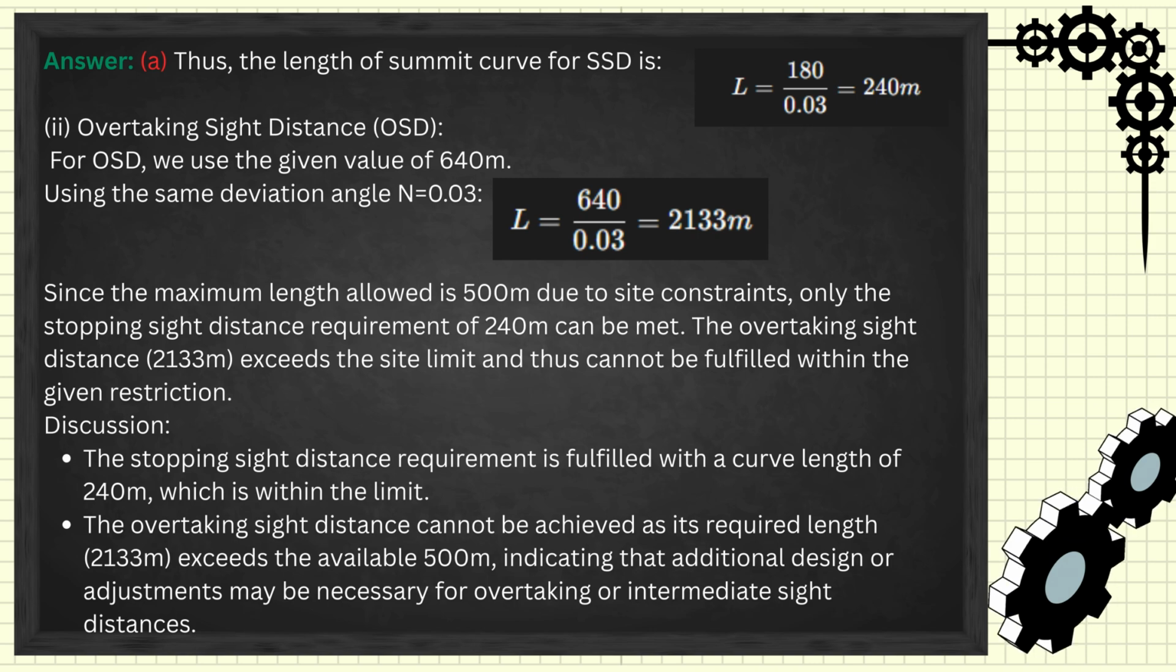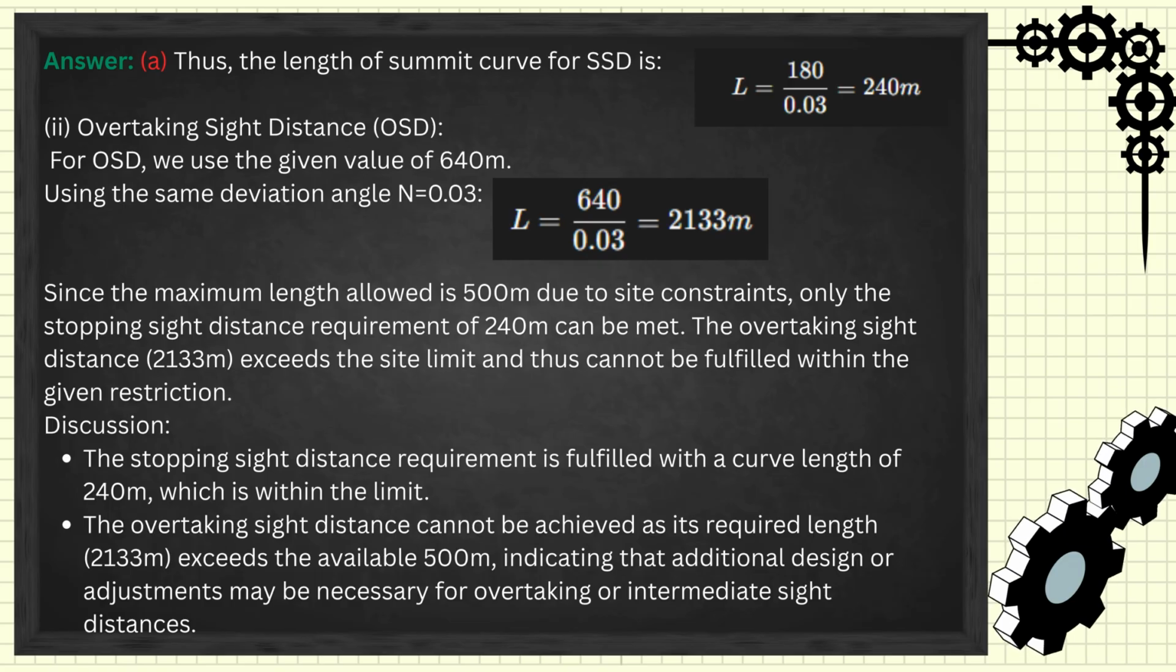L equals 180 divided by 0.03, which equals 240 meters. Overtaking sight distance OSD. For OSD, we use the given value of 640 meters. Using the same deviation angle N equals 0.03, we calculate L equals 640 divided by 0.03, which equals 2,133 meters.